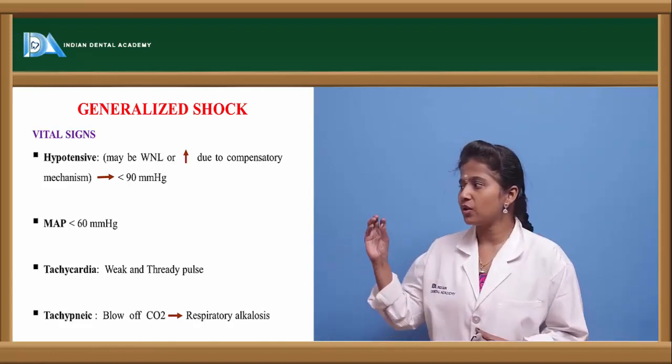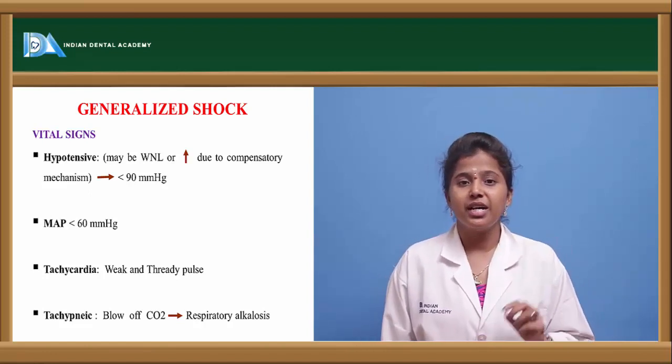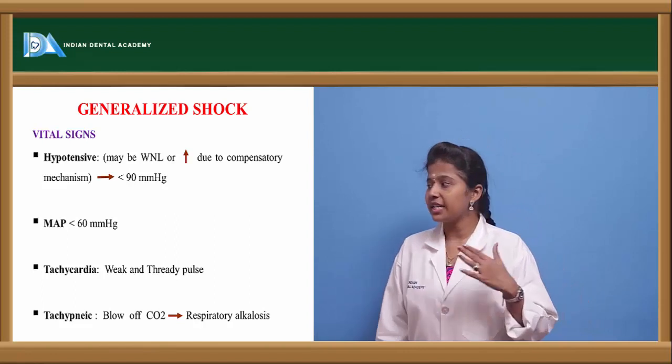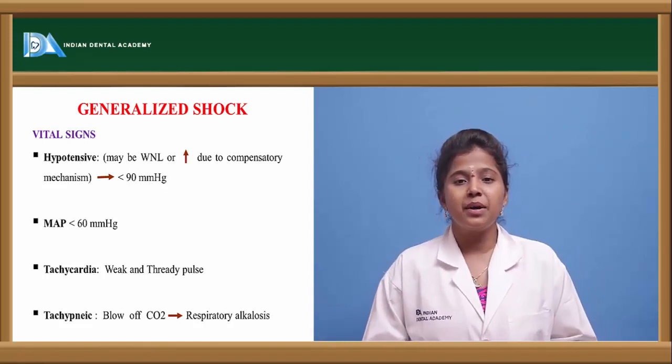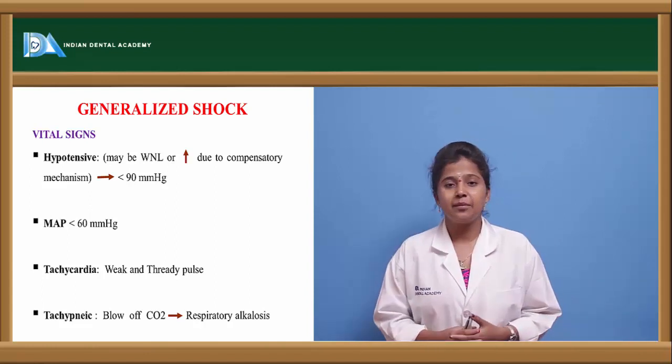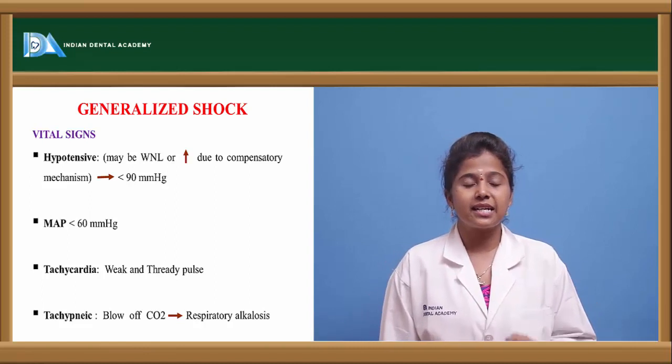So what does it result in? The first thing is that it results in hypotension. There will be decreased blood pressure than its normal value. Normal blood pressure is about 120 by 80 mm of Hg, where 120 is the systolic pressure and 80 is the diastolic pressure.